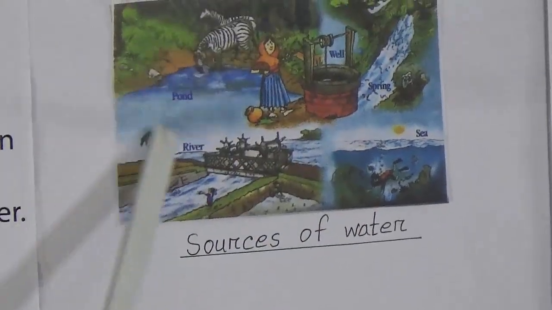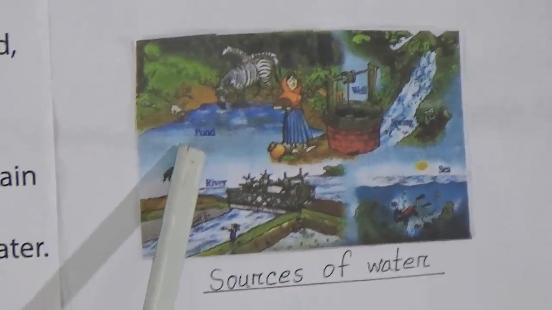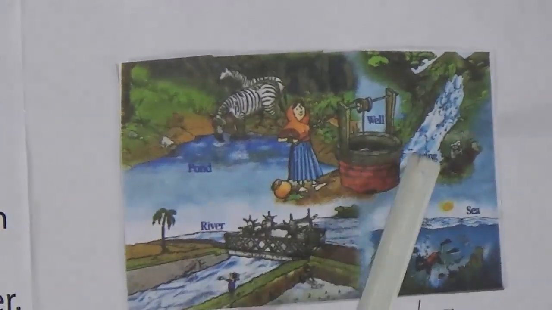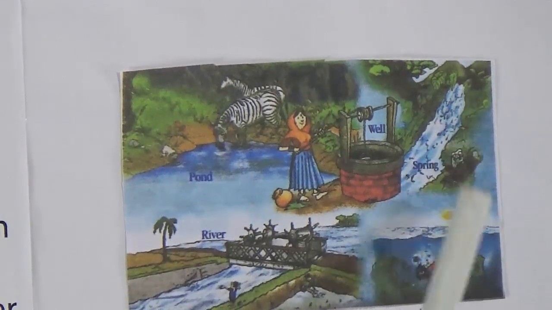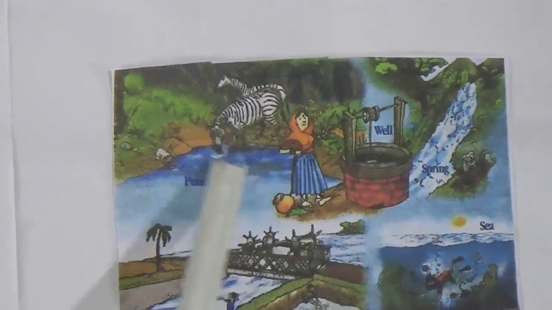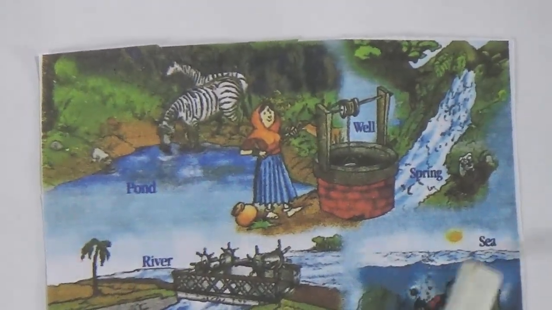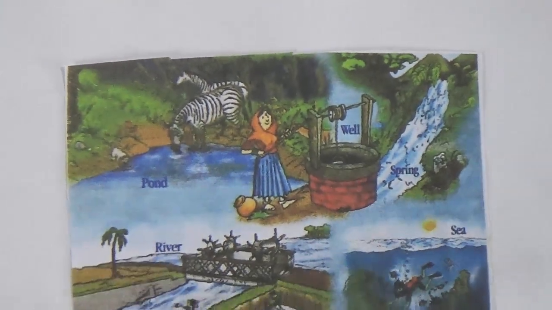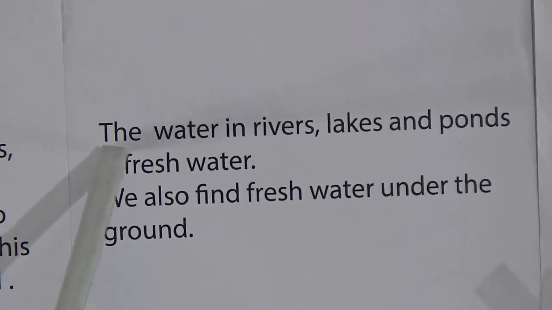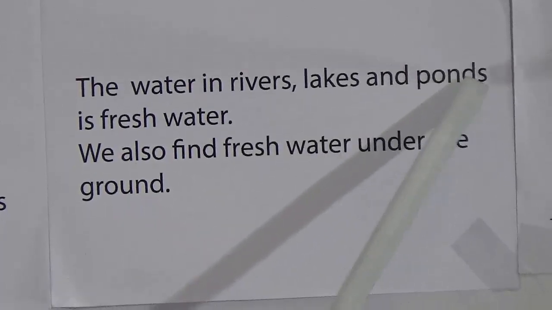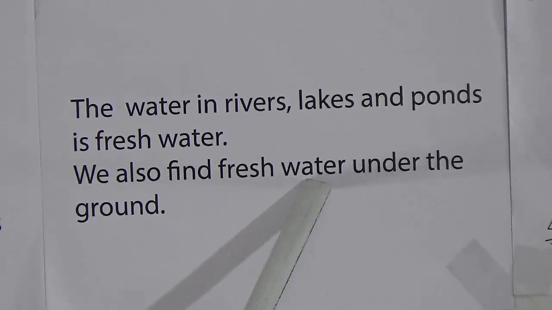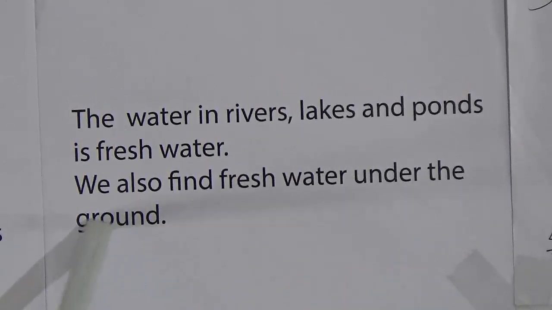If you look at this picture, we can see the sources of water. This is pond, river, well, spring, that means fountain, and this is sea. Among these, river, pond, well, spring water is fresh water and sea water is salty water. And all of these are sources of water. I am repeating this line. The water in rivers, lakes and ponds is fresh water. We also find fresh water under the ground. That means groundwater.